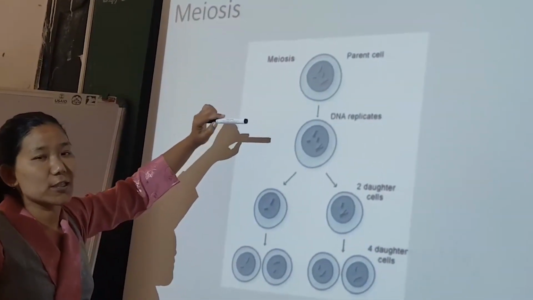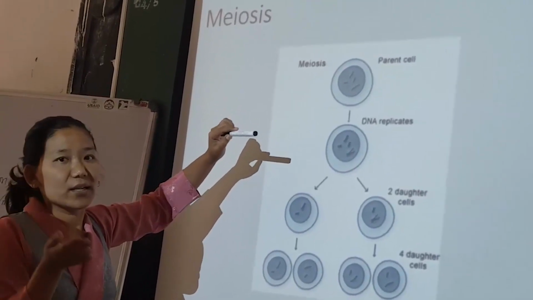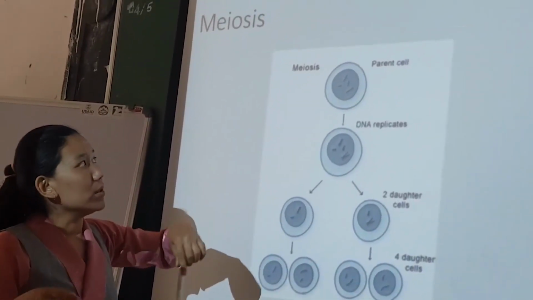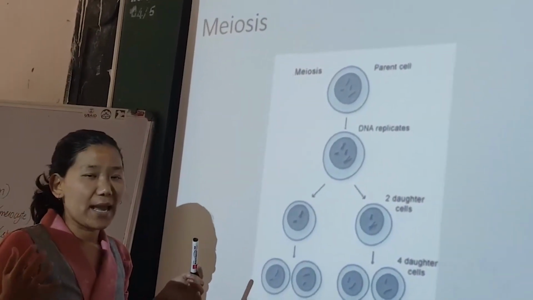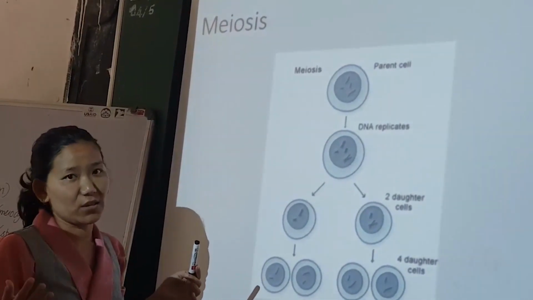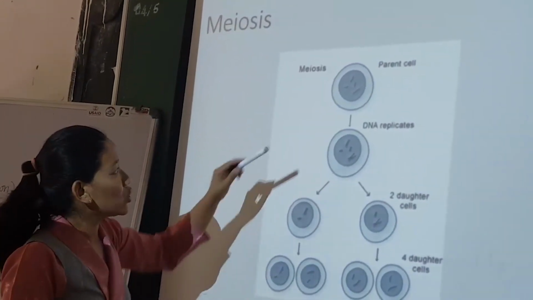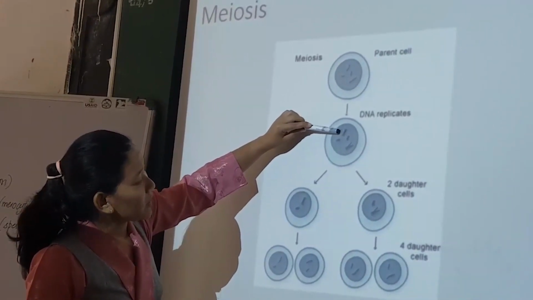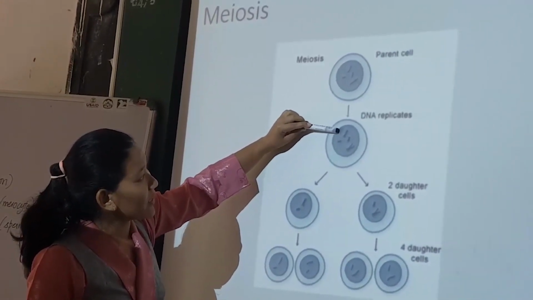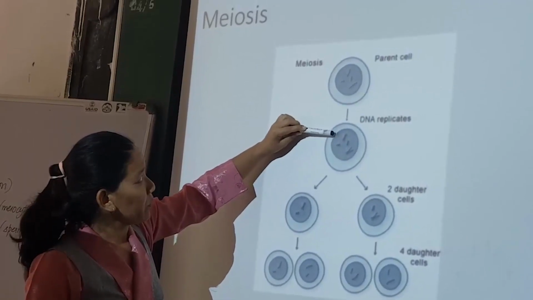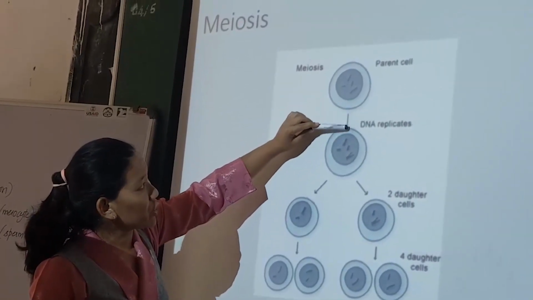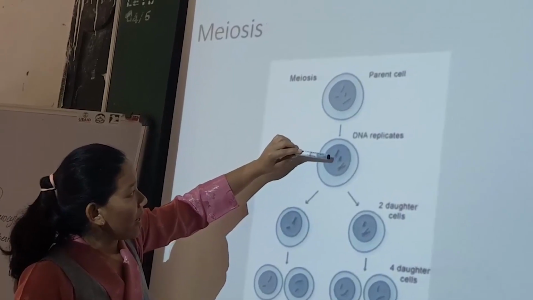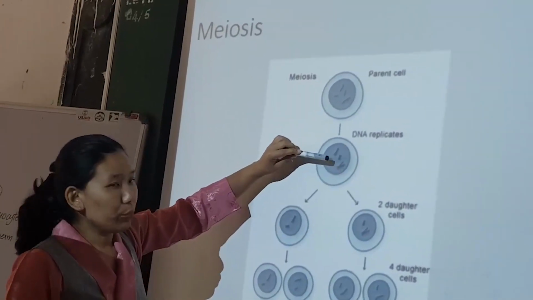We have already discussed interphase under the cell cycle topic, wherein the cell grows in size and, most importantly, duplicates the DNA content. So here you can see that the chromosomal or DNA content is increased, that is, duplicated.